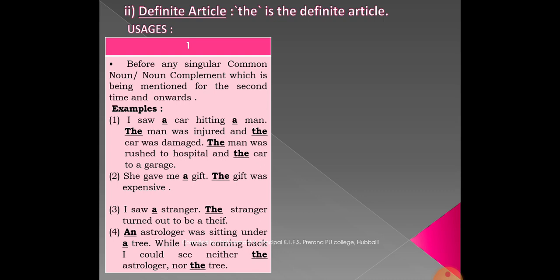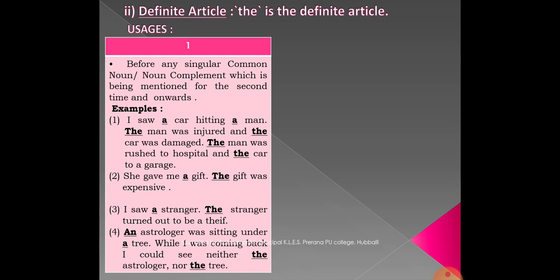And the third one: "I saw a stranger. The stranger turned out to be a thief." The first time, we saw a stranger. In the second sentence, the noun is being used for the second time, so we are using "the", or else it is quite specific. We are particular about the stranger whom I saw. That stranger was a thief. So we are specific about the stranger whom I had seen.